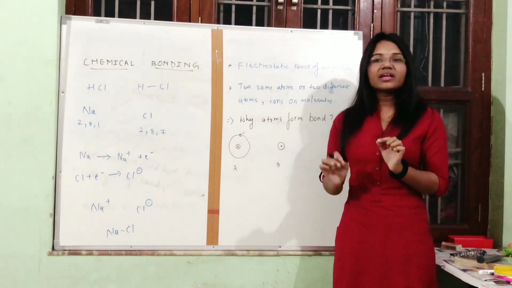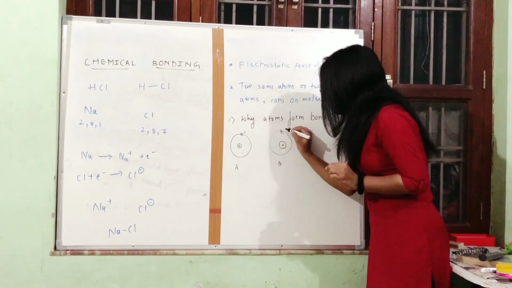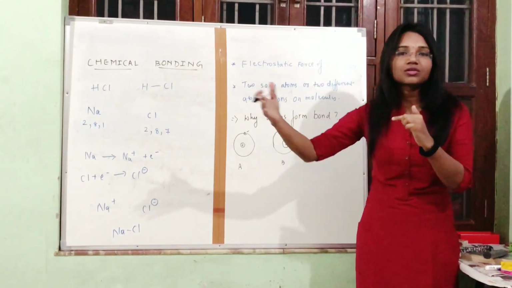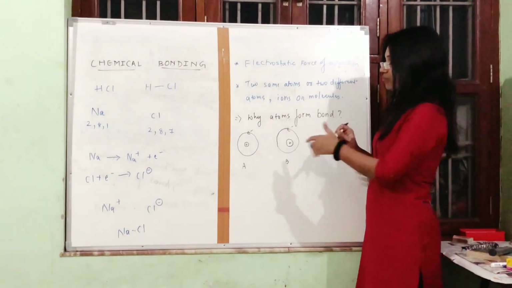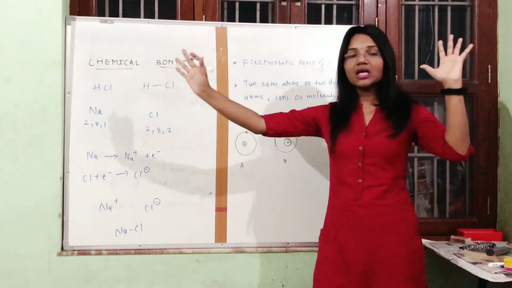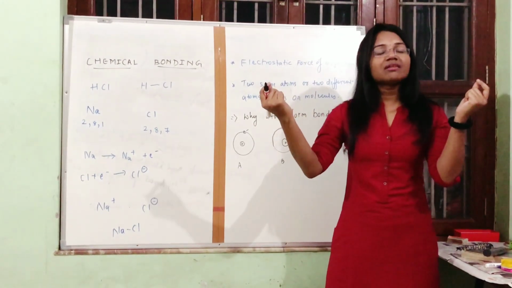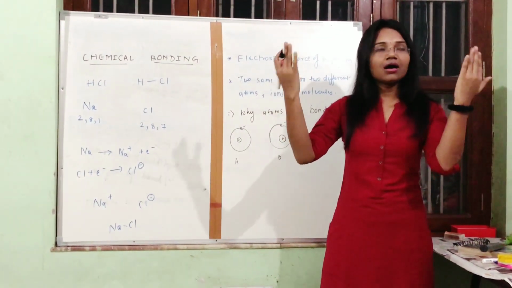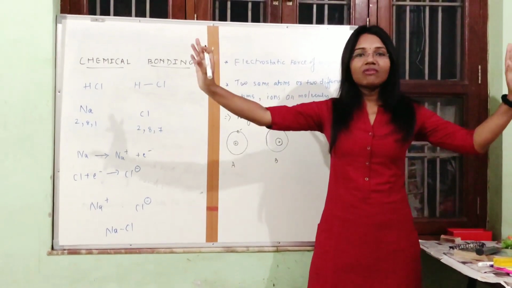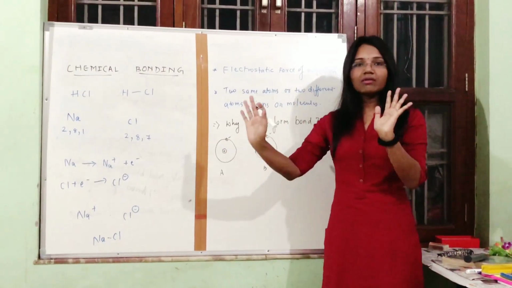In the center there is a positively charged nucleus, and the outermost shell has electrons. Correct? So what is going to happen? When these two atoms are kept apart, they are far from each other. Will they attract? We know that two oppositely charged particles attract each other. But if the distance is far, are they going to attract? No. So when they are apart, nothing will happen.